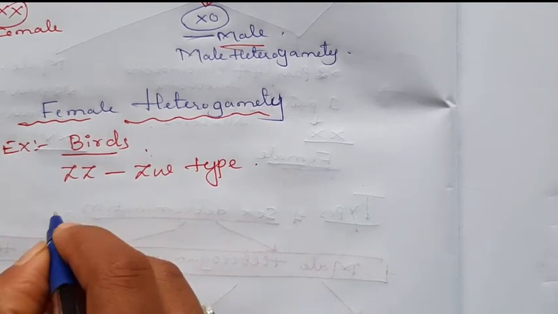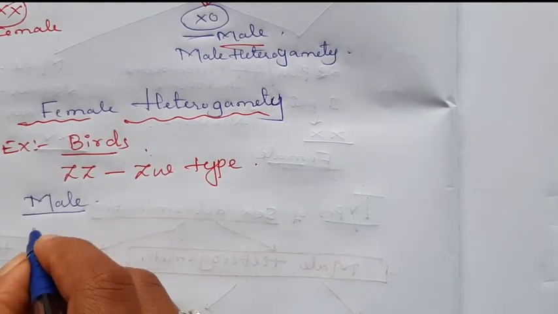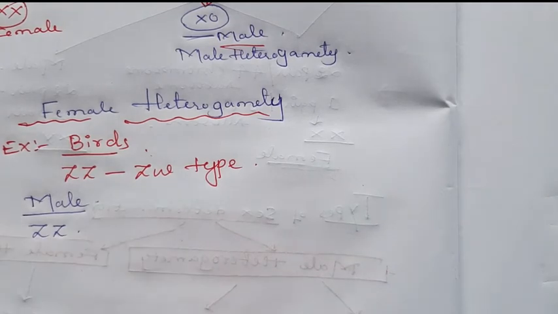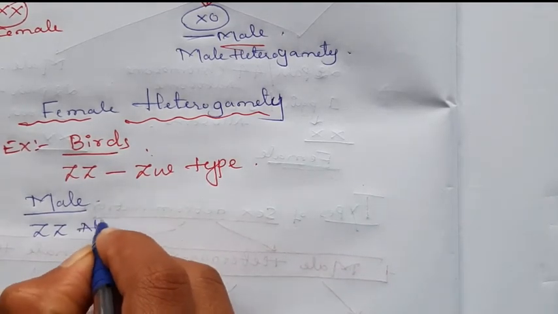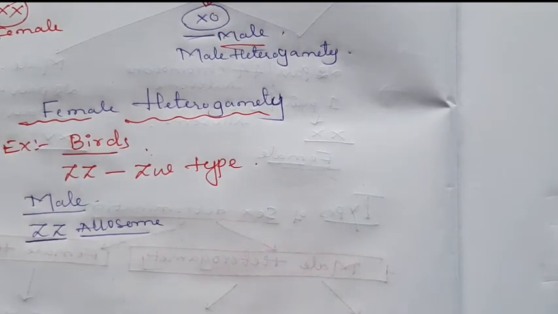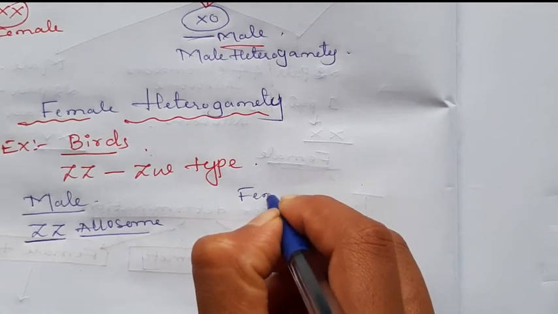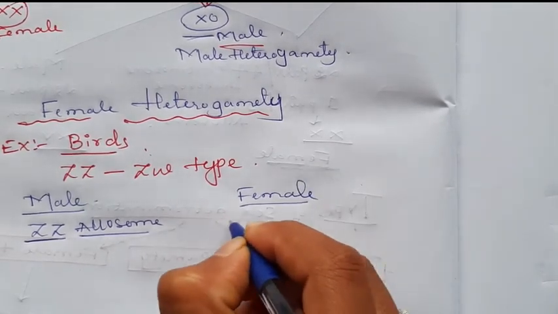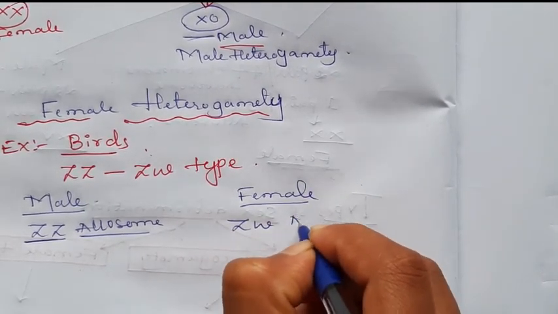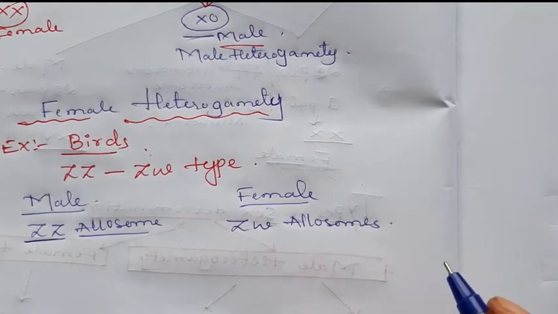But here the male birds have ZZ type of allosomes along with the autosomes. ZZ type of allosomes are present in case of male birds. In case of female, ZW type of allosomes are present along with the autosomes.